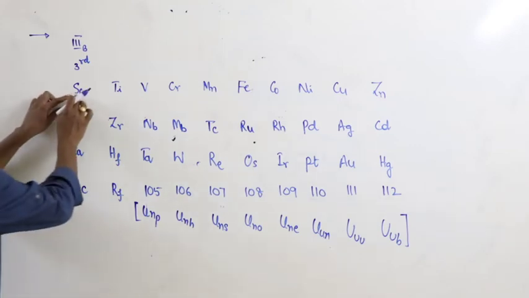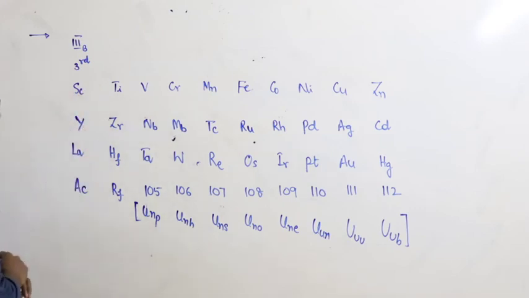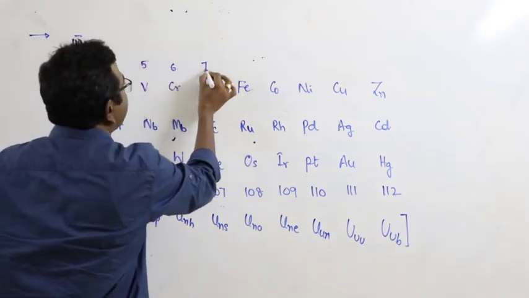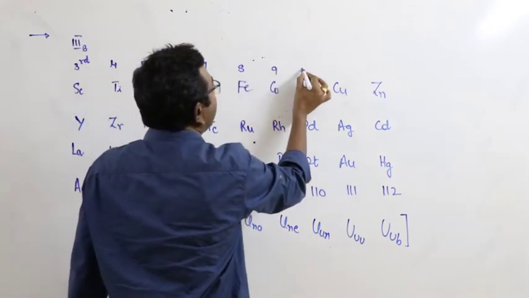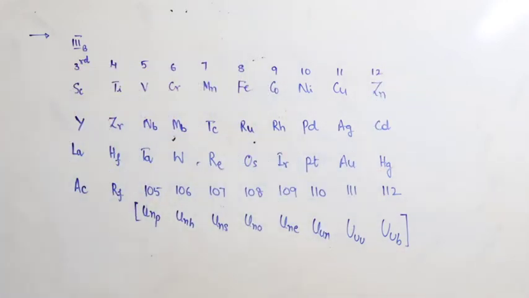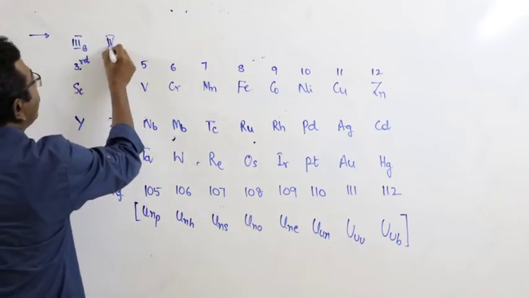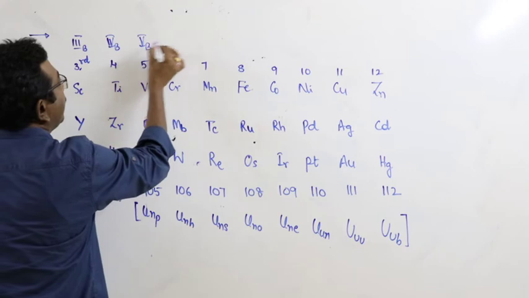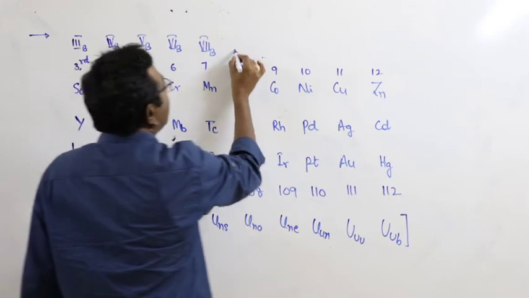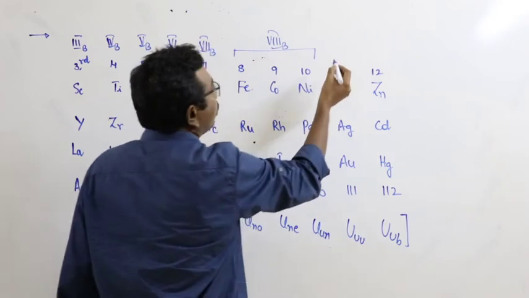Right? Here this is scandium group. What is scandium group? Scandium, yttrium, lanthanum, actinium. Next, this is 4th, 5th, 6th, 7th, 8th, 9th, 10th, 11th and 12th groups. This is third B. Third group is also known as third B. This is 4th B, 5th B, 6th B, 7th B. 8th, 9th and 10th vertical rows are collectively represented as 8th B group.